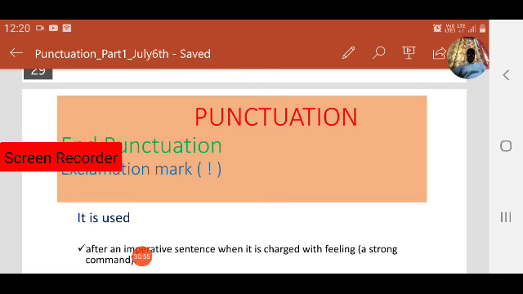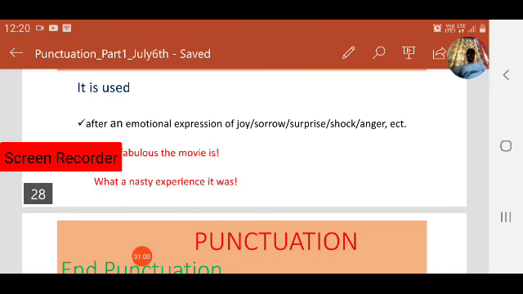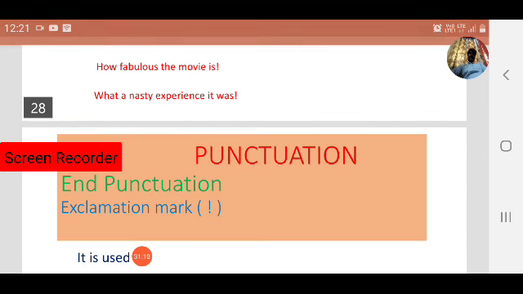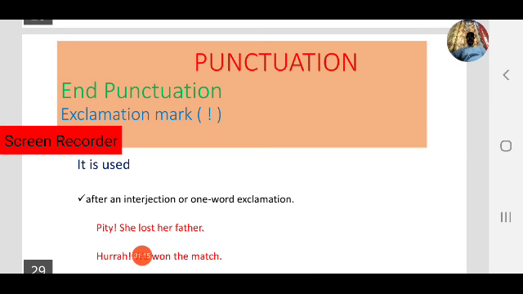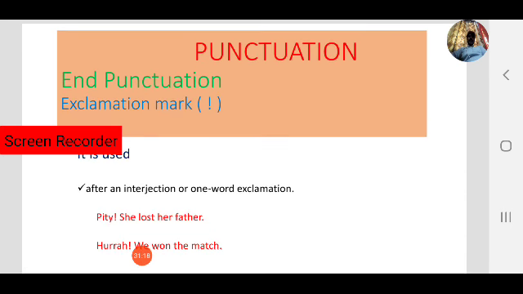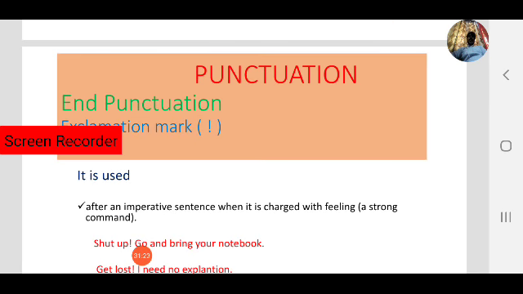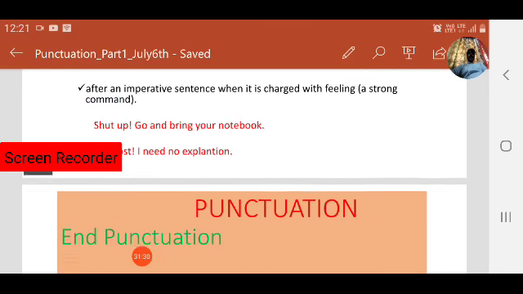Where do we use the exclamation mark? In three cases. First, after an emotional expression of joy, sorrow, surprise, shock, anger, etc. Second, after an interjection or one-word exclamation. You can find the examples on the screen. And the last case, after an imperative sentence when it is charged with feeling. So this is about exclamation marks and punctuation.